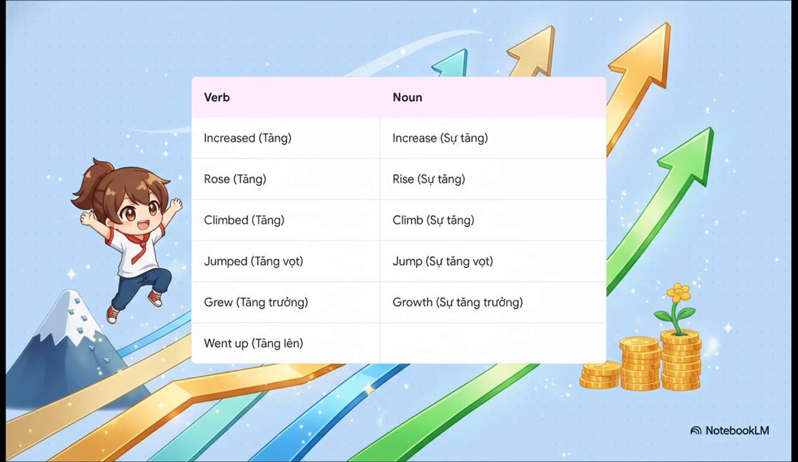For verbs, you've got increased, rose, climbed, jumped, grew, and also the phrasal verb went up. The noun forms are pretty similar, right? We have increase, rise, climb, jump, and growth. All of these describe that upward movement, or tăng.